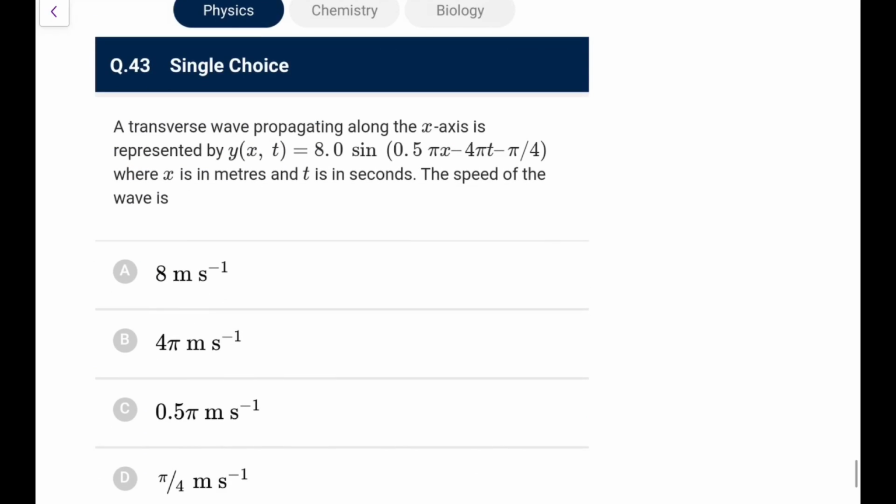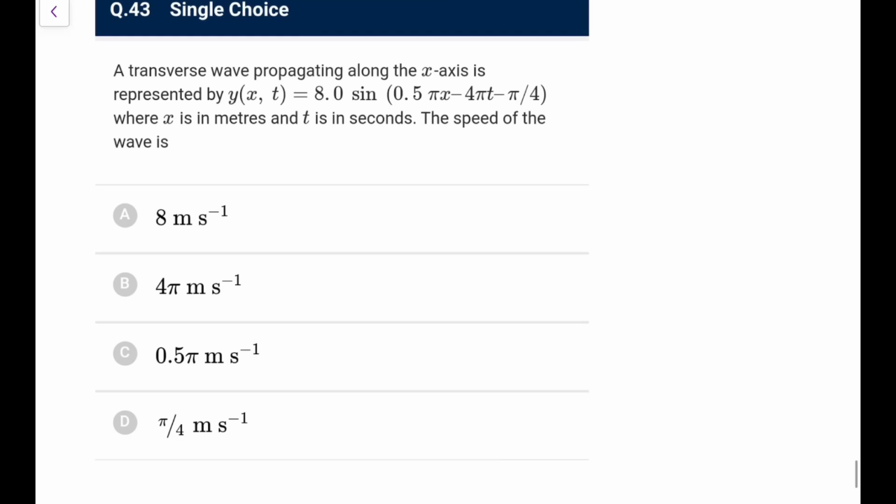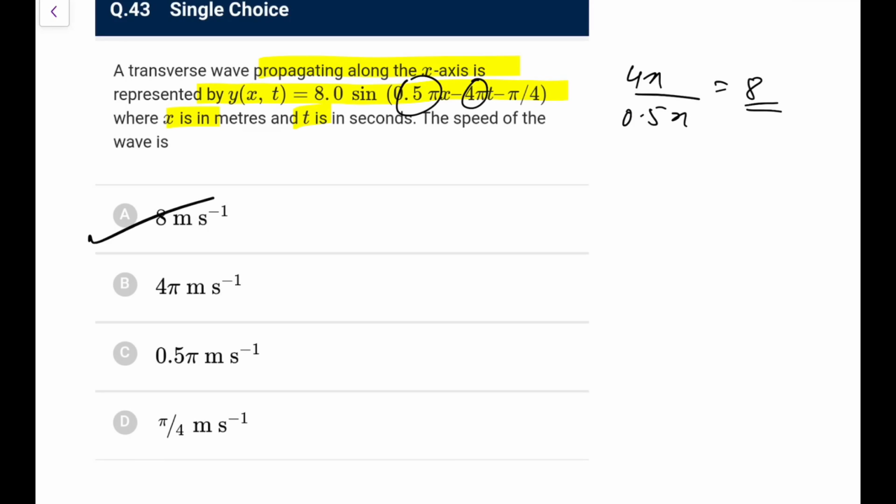Next one. So it's a nice question based on your fundamentals. A transverse wave propagating along the x-axis is represented by this, x in meter, t in second. The speed of the wave is omega by k. This is omega, 4 pi, k is 0.5 pi. So it comes out as 8. Directly go for option A. Basic check of your concept.